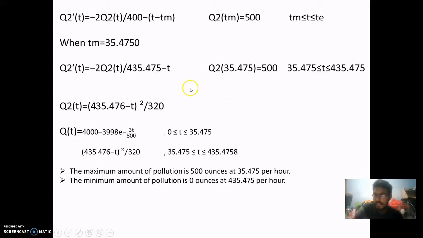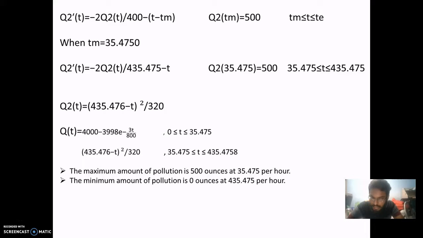So let me explain about the Q2 for case study 2. The Q2 prime of time is negative 2Q2 of time divided by 400 minus (T minus Tm). Tm, just now Dian told us, is the time taken for the water to get polluted. And Q2 at Tm is 500. So when we substitute the Tm we got just now, 35.475 hours, into the Q2,